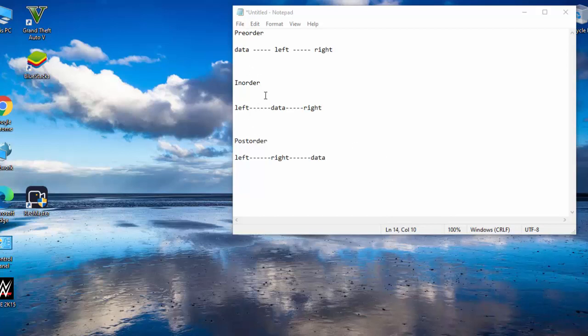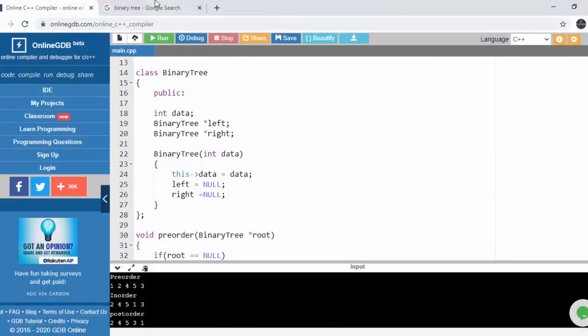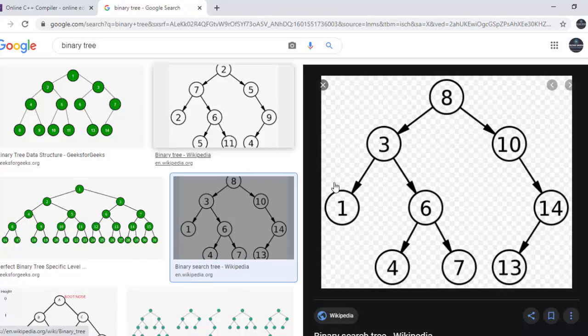So in we will be using three approaches. One is pre-order, then in-order, then post-order. So in pre-order, first we will process our data, that is root. After that we will be calling left, and after that we will be calling right. In-order: first left, then data, then right. And post-order: first left, then right, after that data. So let's just understand this with the help of a simple example.